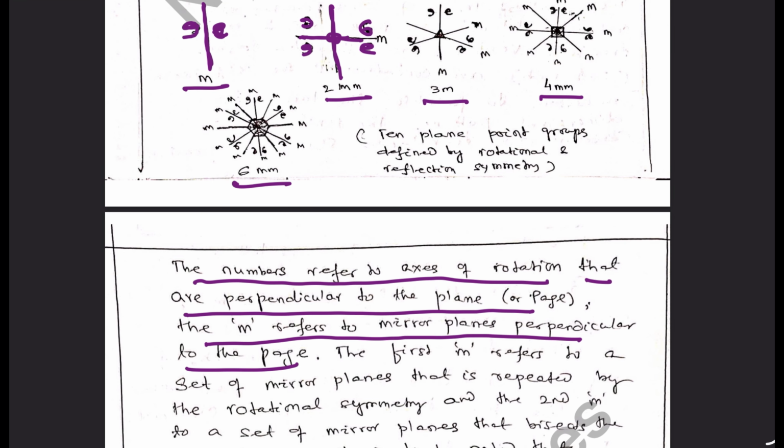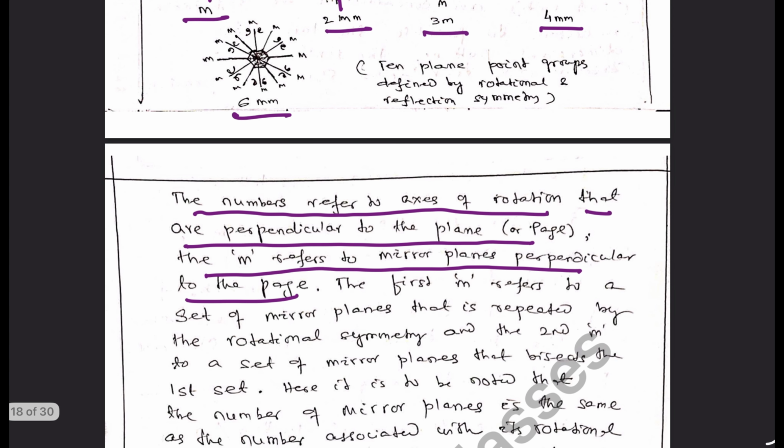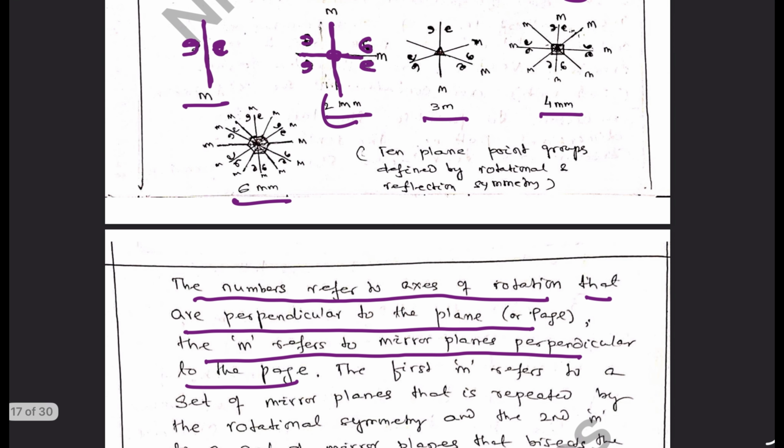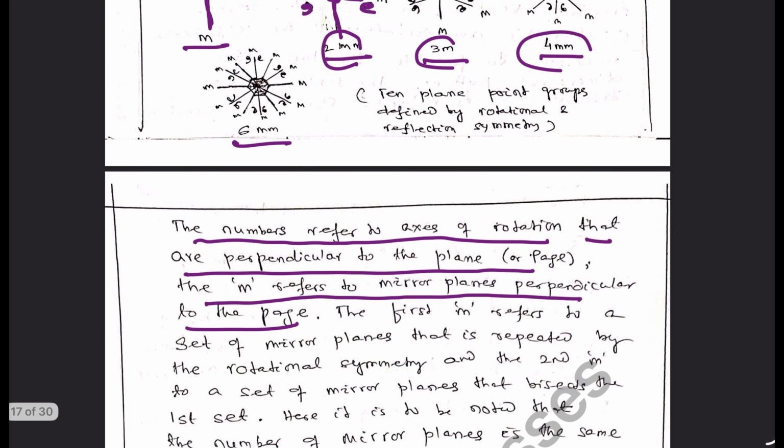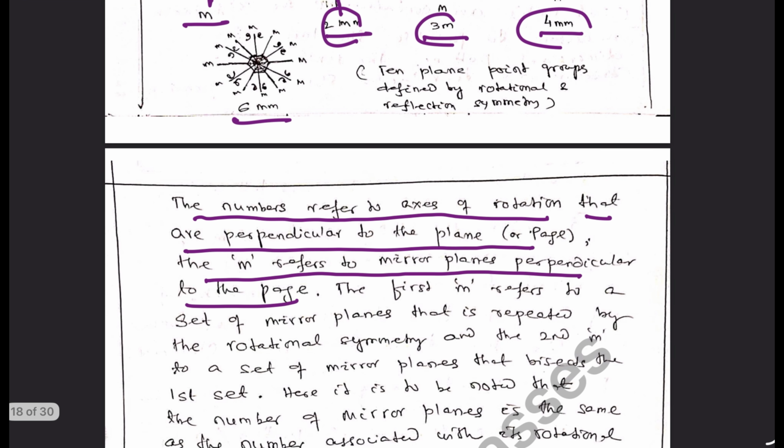So the first M in these cases refers to the set of mirror planes that is repeated by the rotational symmetry.